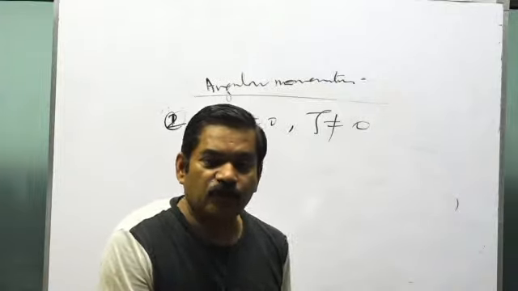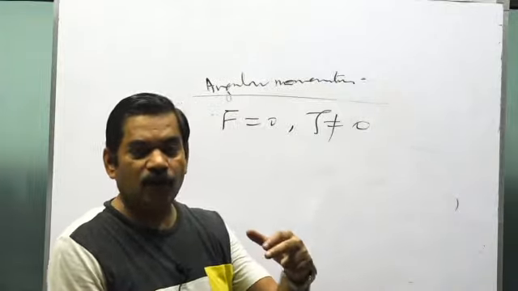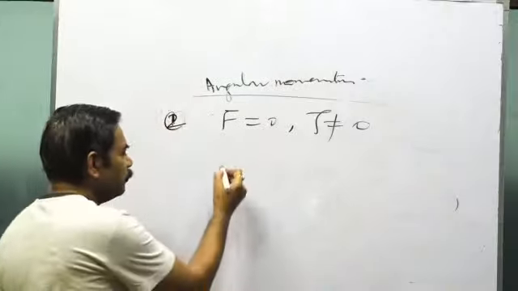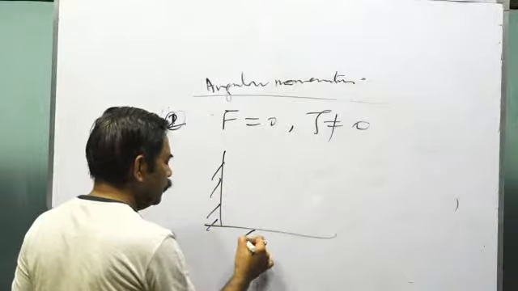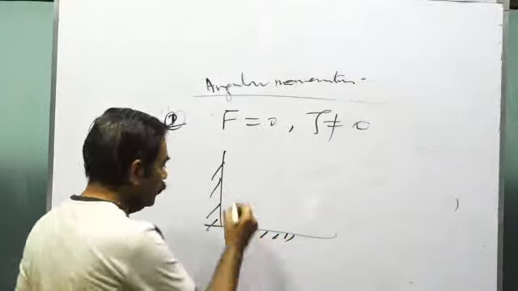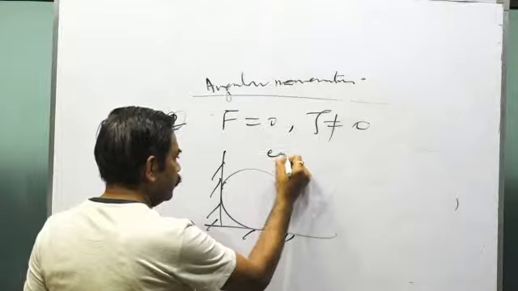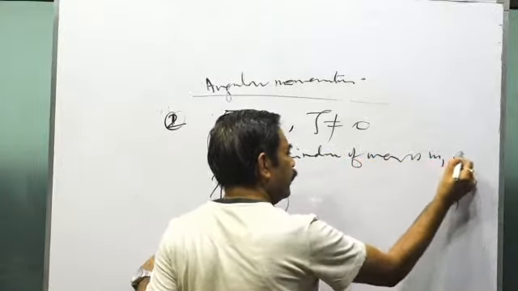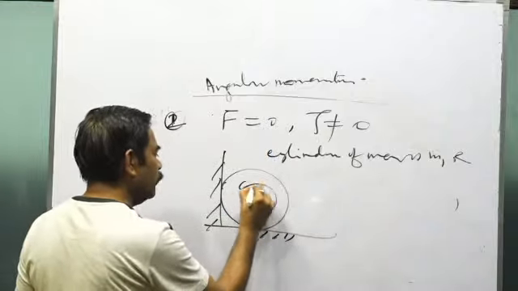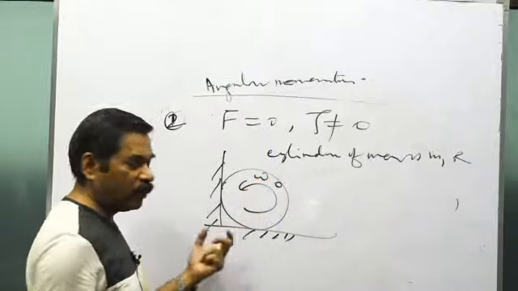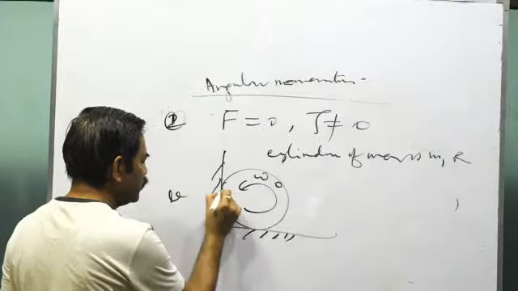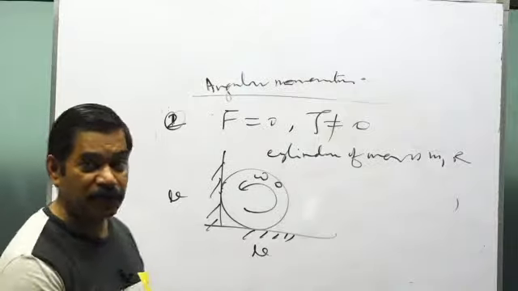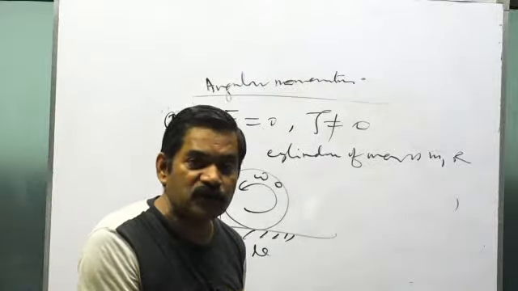These kinds of questions eventually get converted into kinematics kind of questions. Suppose they have given you a rough horizontal surface and a wall, and a cylinder of mass m and radius r. It is given an angular velocity omega naught and is kept at the corner. The coefficient of friction between the wall and the cylinder is mu, and between the ground and the cylinder is mu. After how many rotations will it stop?